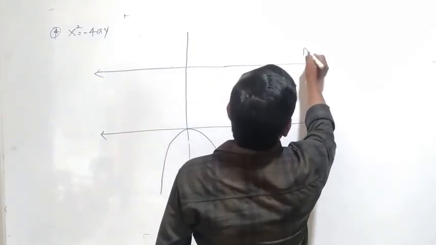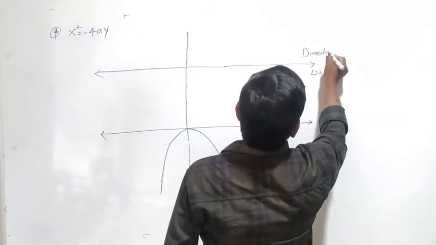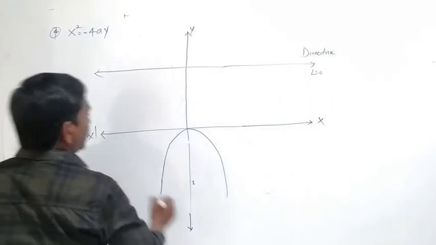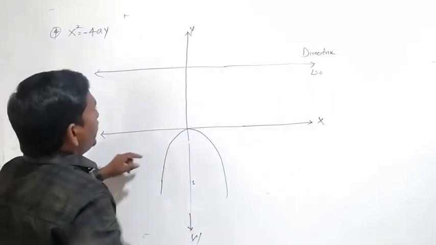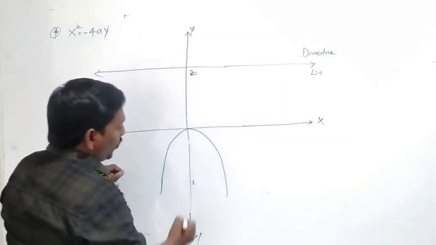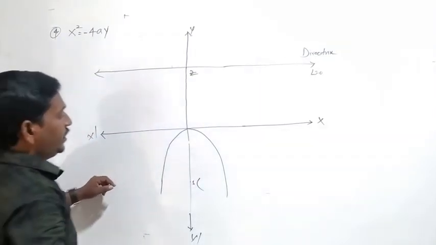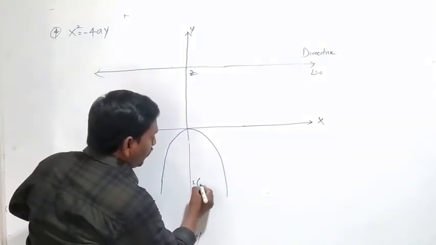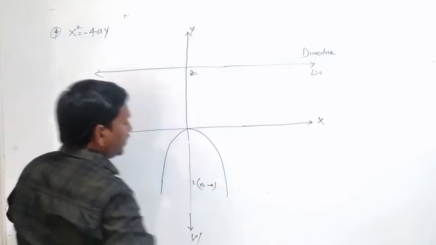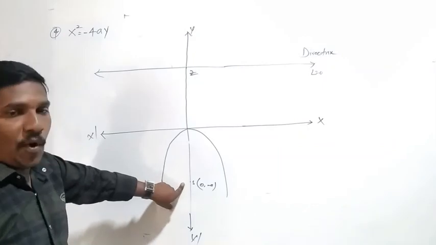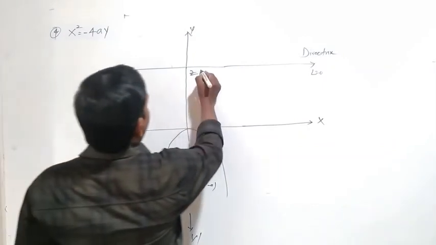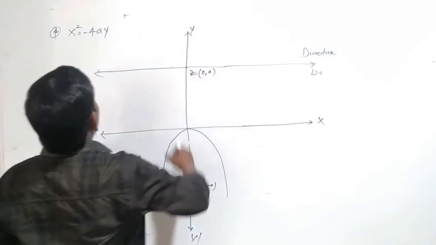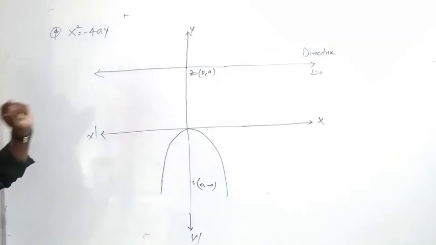That means the directrix. This is y, this is the x axis, x dash and y dash. So what are the points? This is Z, 0 minus a. Here the x coordinate is 0. Why? Because the point is on the y axis. Z is 0 comma a. So this is the shape of x square equal to minus 4ay.